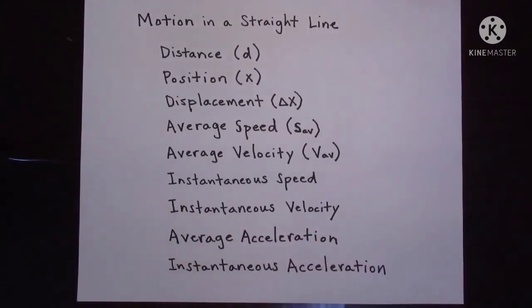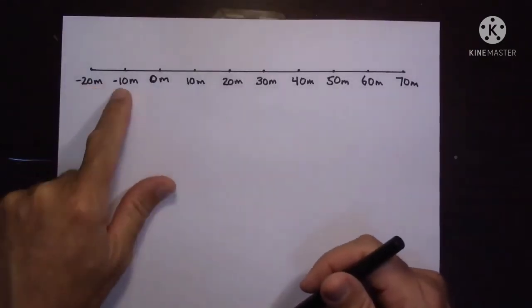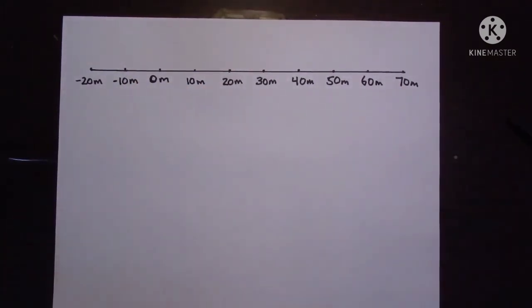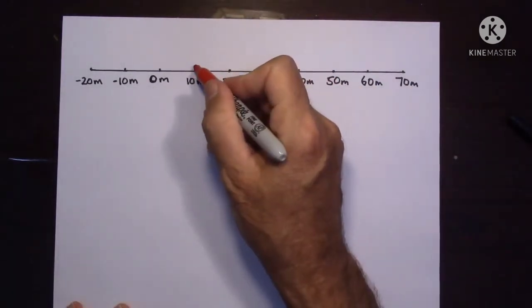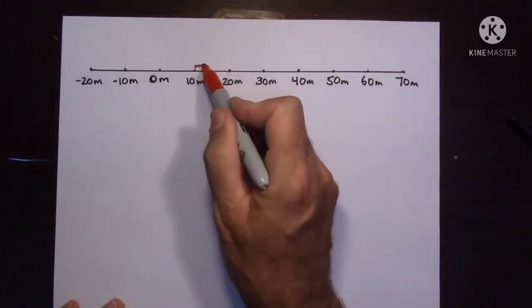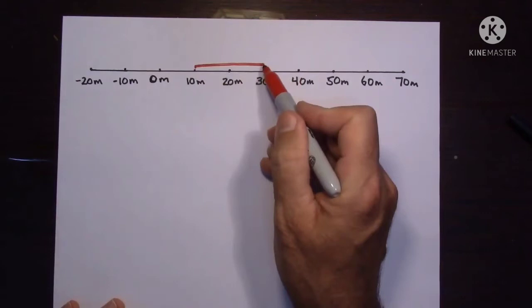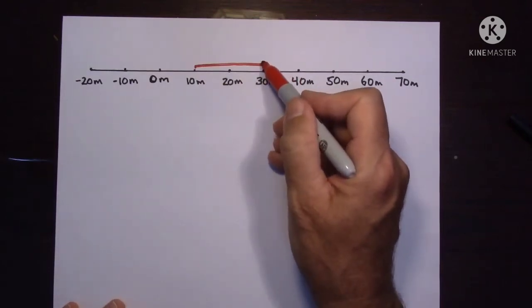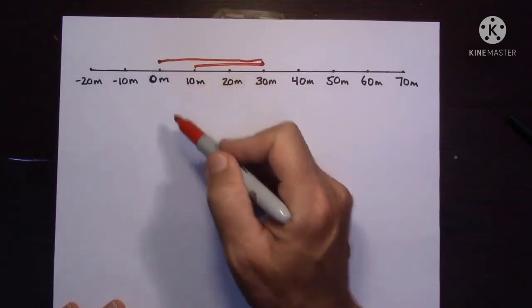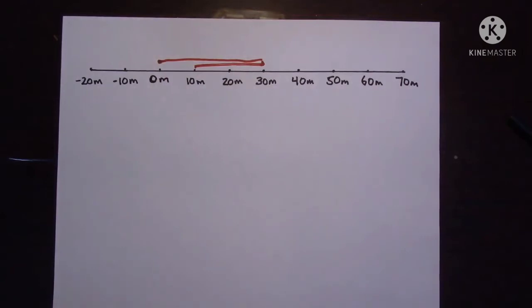Children, see here. In straight line motion, we will see distance, displacement, all these terms. See here, I took a number line. Here I am indicating some distances, 10 meter, 20 meter, 30 meter, and on the negative side also, minus 10 meter, minus 20 meter, like this. Now see, with the red sketch I am showing a body that started at 10 meters and reached 30 meters, and again it traveled in the opposite direction and stopped at 0 meter.